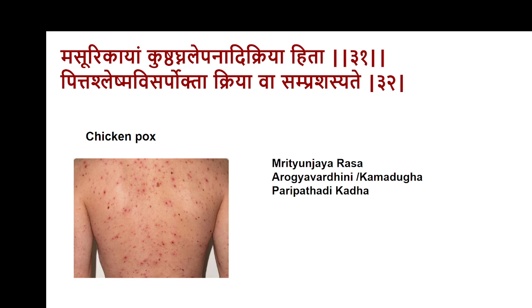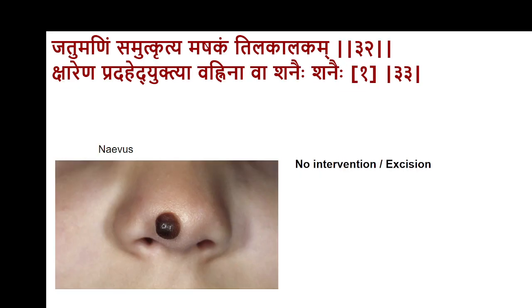Then Masurikayam Kushtagna Lepanadi Kriyasta Pittas Kleshma Visarpokta Kriya Balasamprashyate. Masurika, the chickenpox-like conditions, I would not prefer the lepa as suggested by Sushruta. And the treatment would be, of course, Pitta Visarpa chikitsa or Pitta Jwara treatment, where I would prefer Mrityunjaya Rasa, Arogyavardhani or Kamadudha depending upon the patient's presentation. If the patient has more vesicles, then Kamadudha. If the patient has more macular lesions, then Arogyavardhani would be preferred. Paripathadi Kashaya is another substance which can give very dependable results in chickenpox-like conditions.